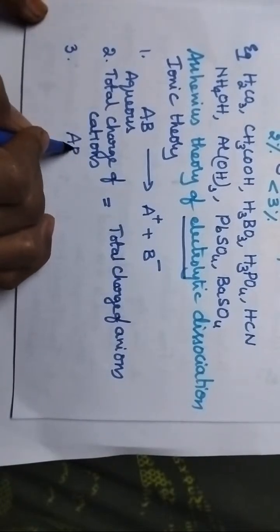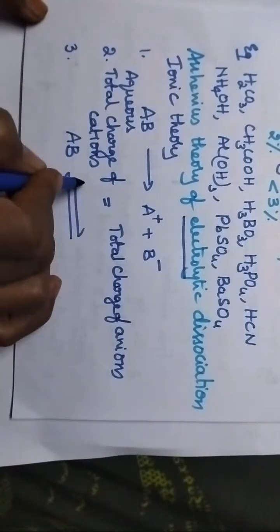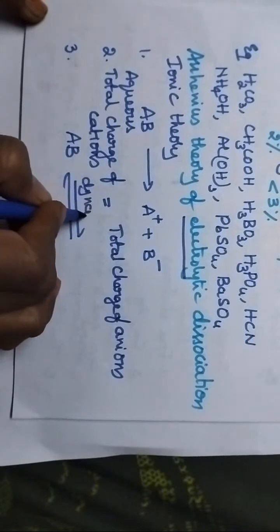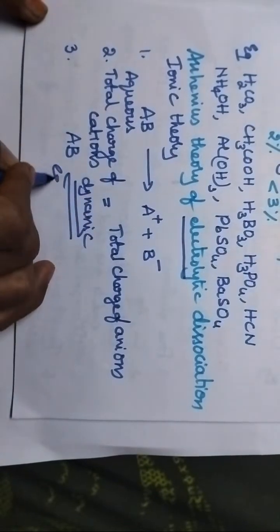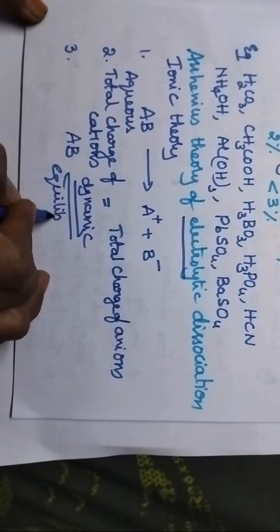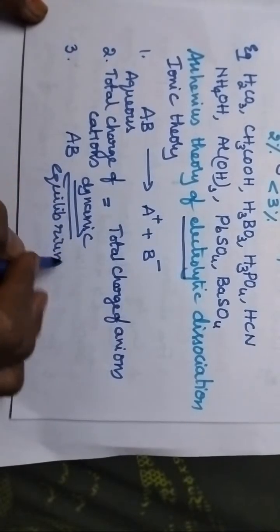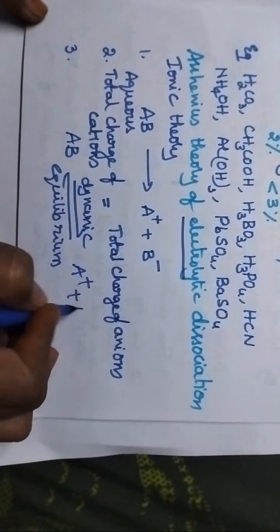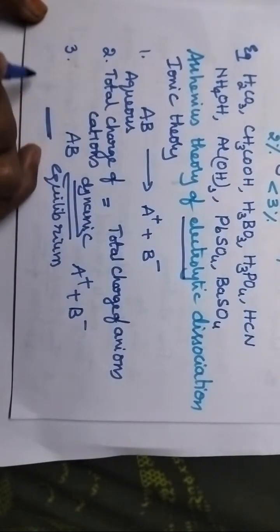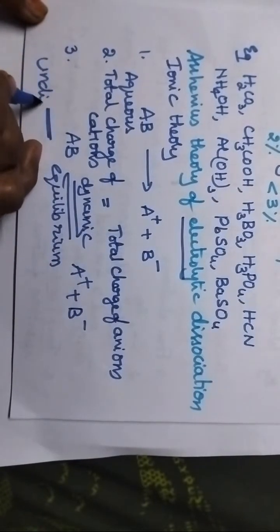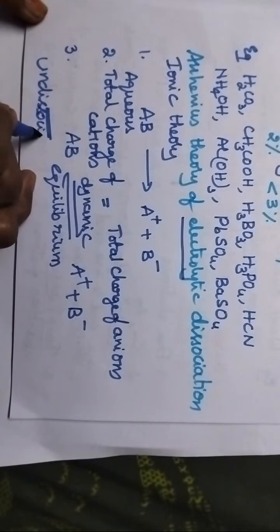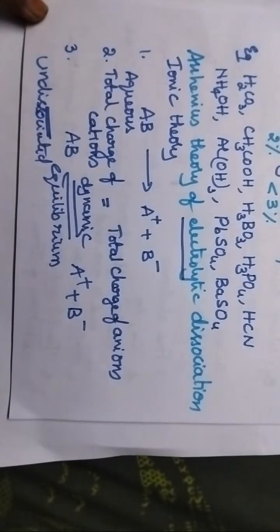And always a dynamic equilibrium exists between the dissociated ions and the undissociated electrolyte.